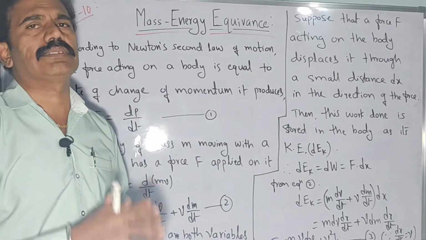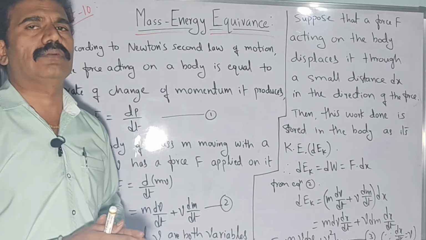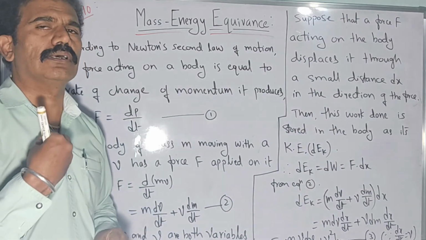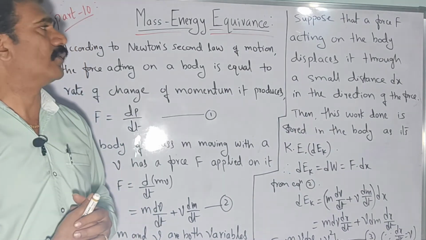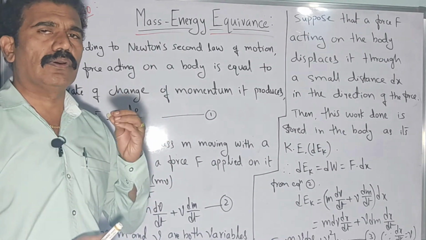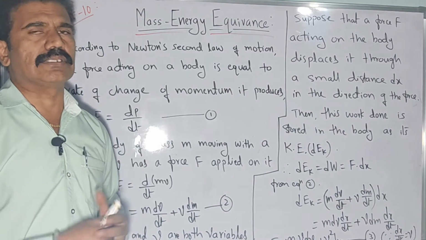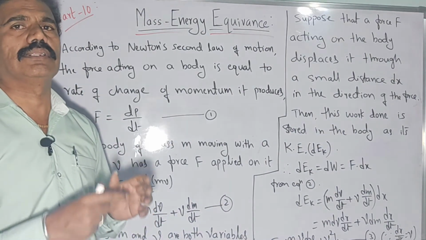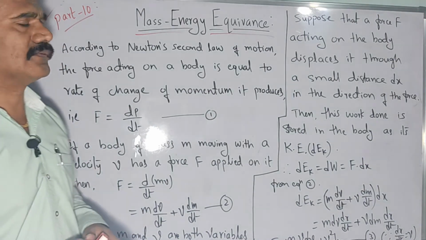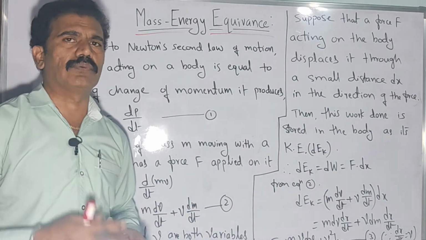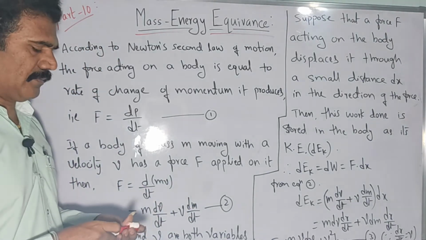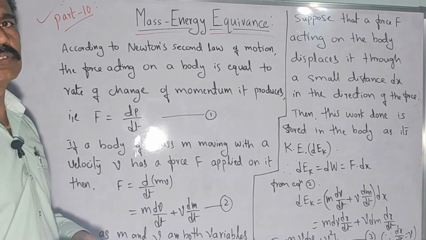Based on that special theory of relativity concept, or we can say based on the relativistic mass concept used in the Newtonian mechanics, one can obtain the expression for the mass energy relation. That is actually a very good contribution by Einstein. So far we are using that equation in various applications, and we come across many significances of that equation till today. So now let us see the interesting derivation of the mass energy relation in this video.